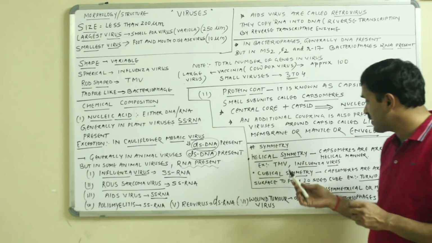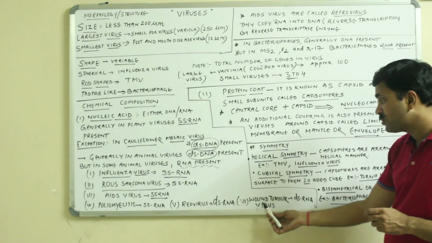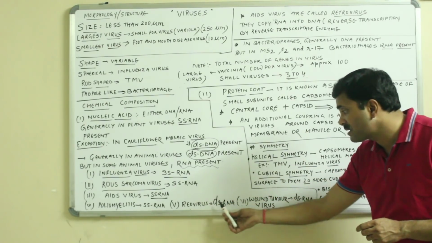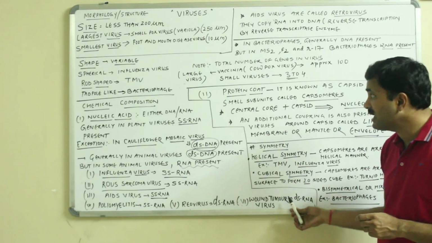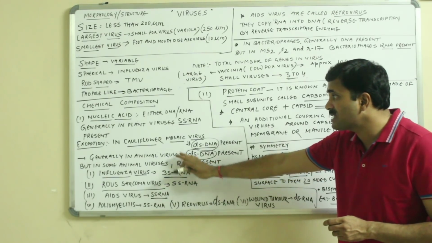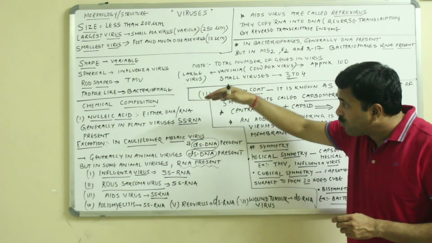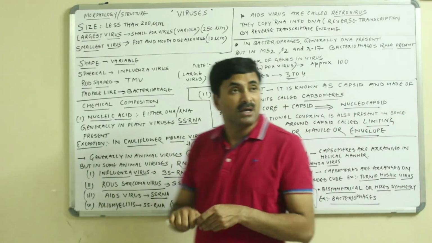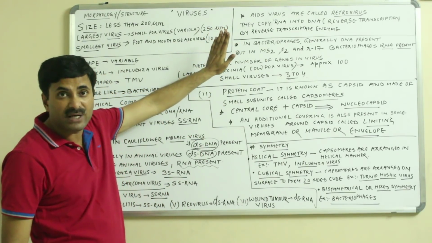But I have quoted 2 examples here: wound tumor virus and reovirus. Both of them have double-stranded RNA. So you must know about the animal viruses as well as the plant viruses, and you must know what type of nucleic acid is present in them. Now, the AIDS virus is called a retrovirus.